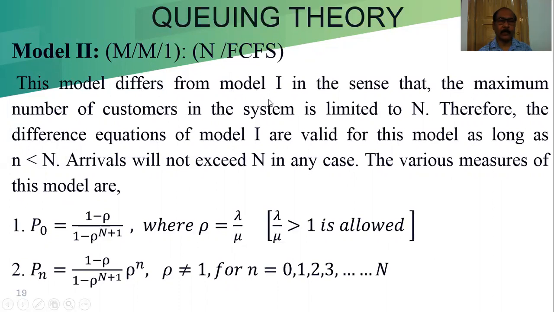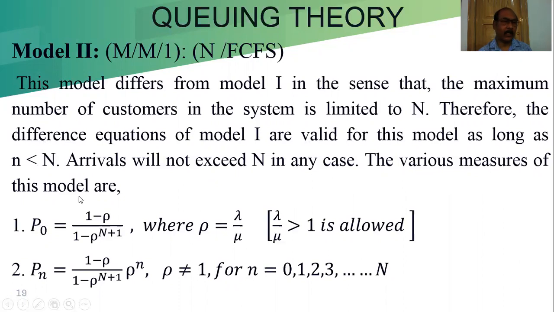This model differs from model 1 in the sense that the maximum number of customers in the system is limited to capital N. Therefore, the difference equations of model 1 are valid for this model as long as small n is less than capital N. Arrivals will not exceed capital N in any case. That means the number of customers arriving in a queue should not exceed capital N, because this is the limitation of our queue.